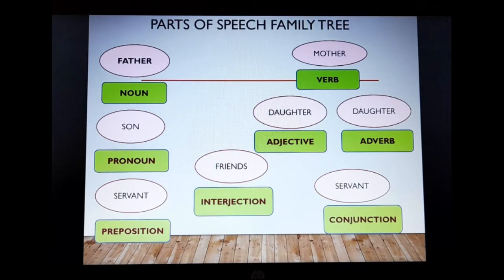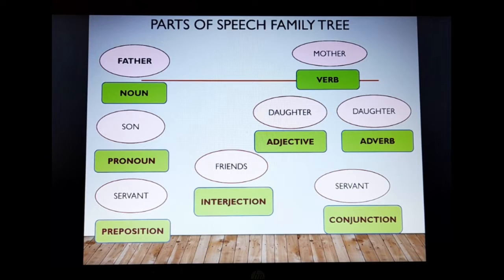So, noun acts as father, verb acts as mother, pronoun takes the place of son, adjectives and adverbs function as daughters in the family, preposition and conjunctions act as the servant, and we have friends which are interjections.